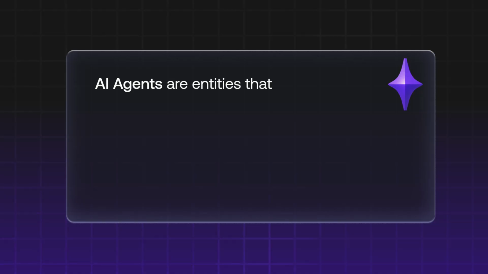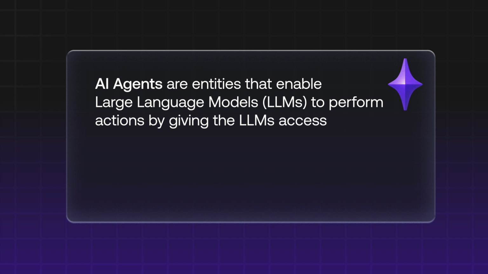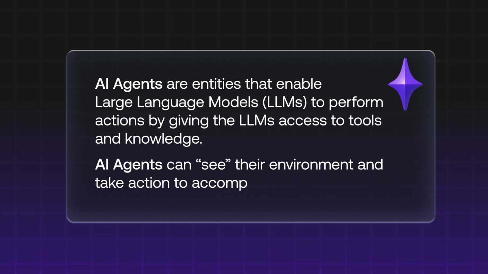critical decisions are involved. So, how do you ensure that the AI agent has the okay before they execute a critical task without stopping the agent or giving the user a bad experience? Before we get too deep, first, let's talk about what AI agents are. AI agents are entities that enable large language models, LLMs, to be able to perform actions by giving the LLMs access to tools and knowledge. AI agents can see their environment and take action to accomplish a request.